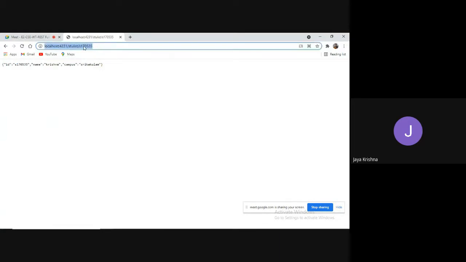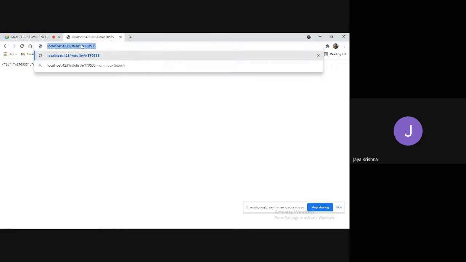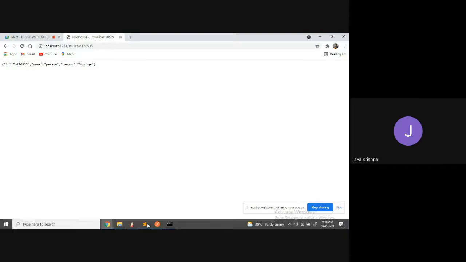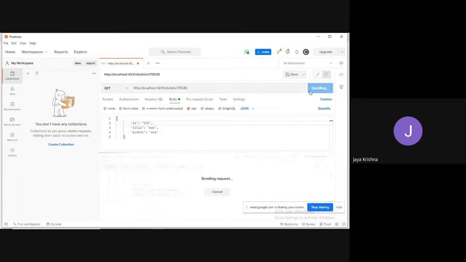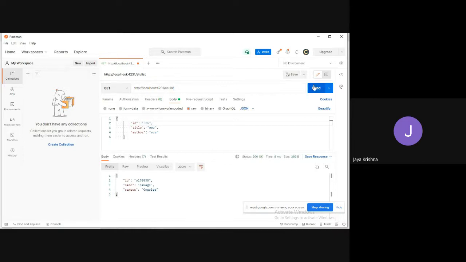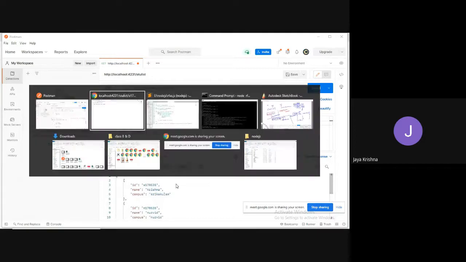If you want Nojvid student details, I can go with N, so you will get the campus as Nojvid. If you want Ongol student, I can change the ID number, and you will get the Ongol campus. Similarly, you can go here also. What is the port number? STU list slash S170535. Srikakulam, I need to get the data. We'll get Srikakulam. If you want the Ongole campus details, we'll get the Ongole campus. If you want to get all the student details, I can go with the student details. So my APIs are perfectly working.